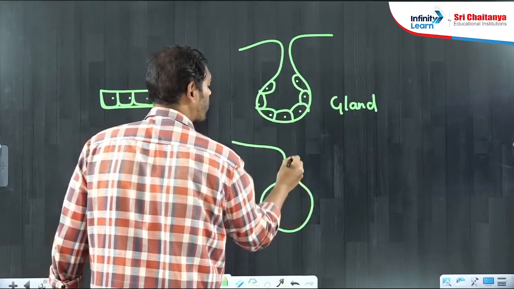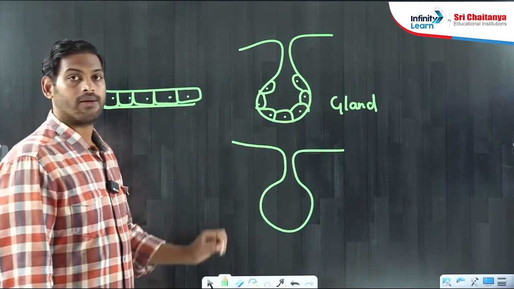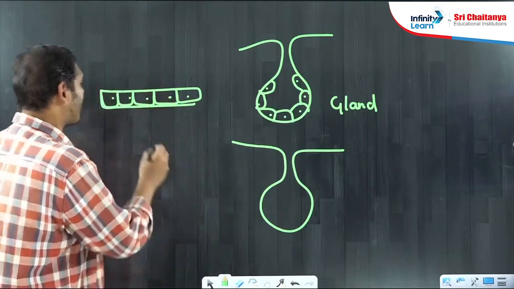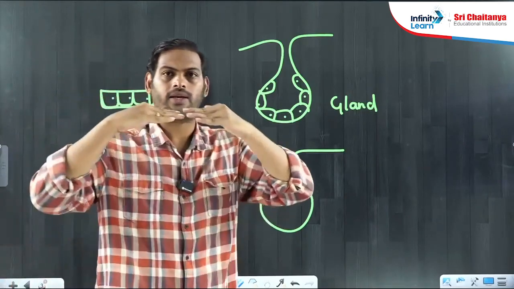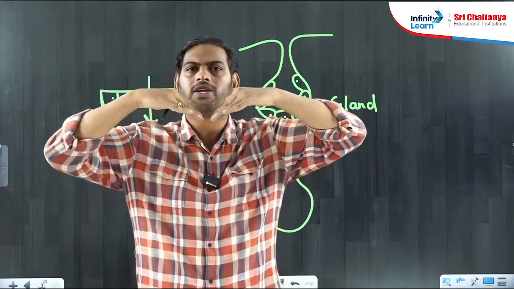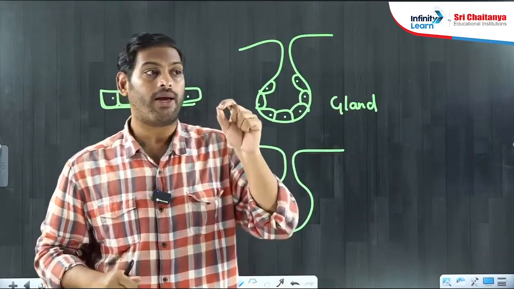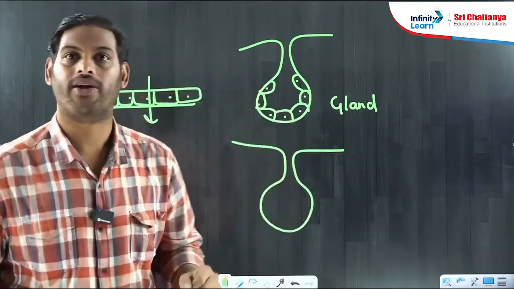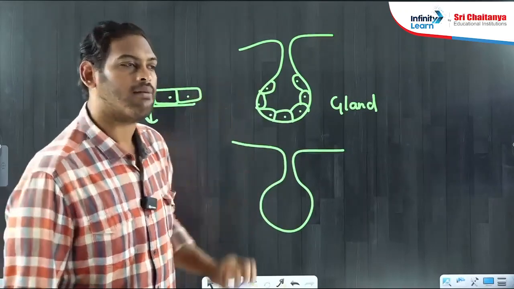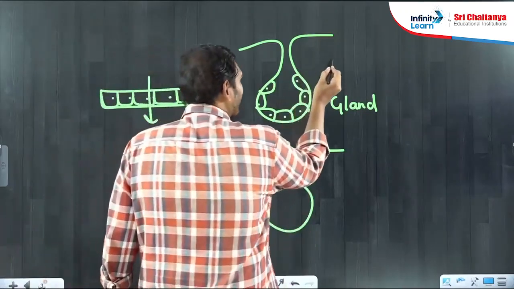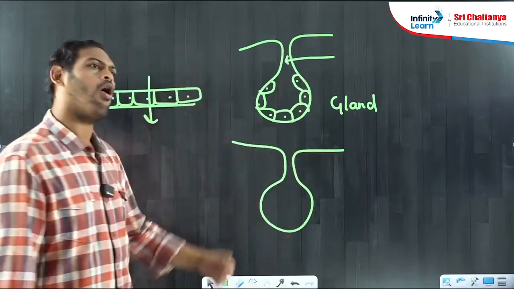But guys, observe this. When epithelium is getting invaginated, pulled into the body like this. This was epithelium, it gets invaginated like this. So when epithelium is getting invaginated, there are two possibilities. Sometimes the invaginated part will remain as such all the lifespan.